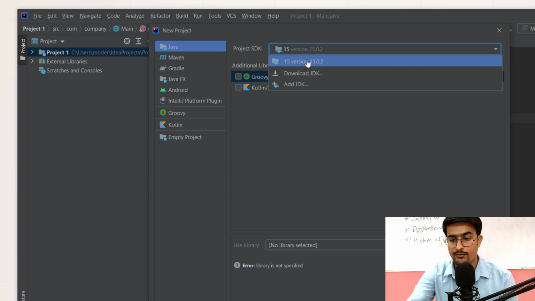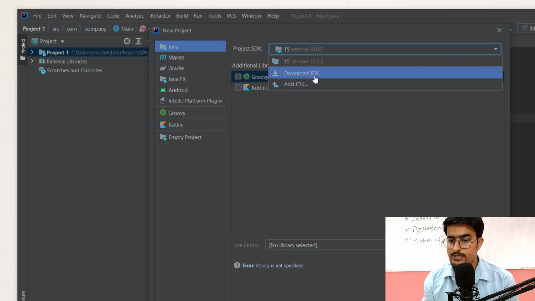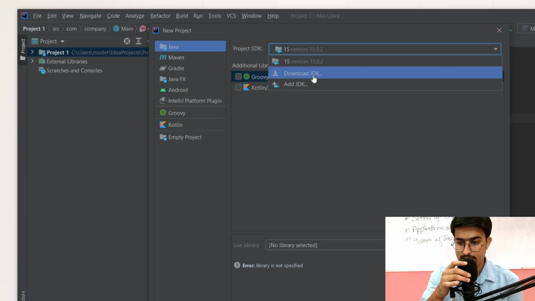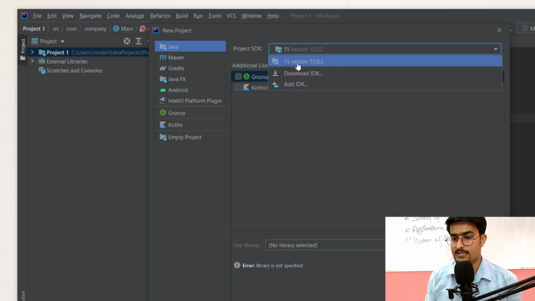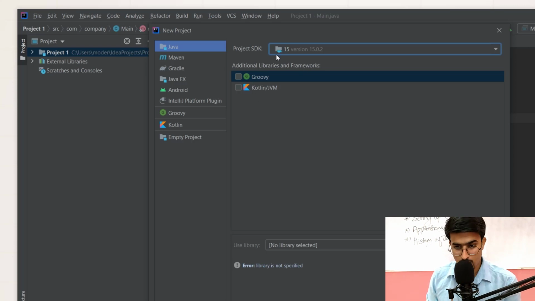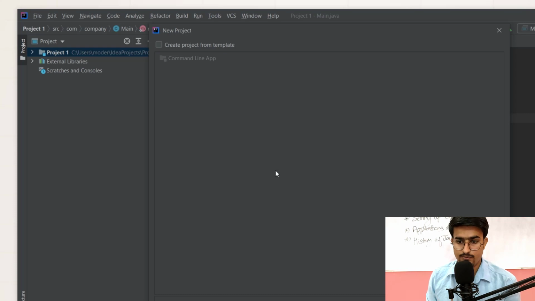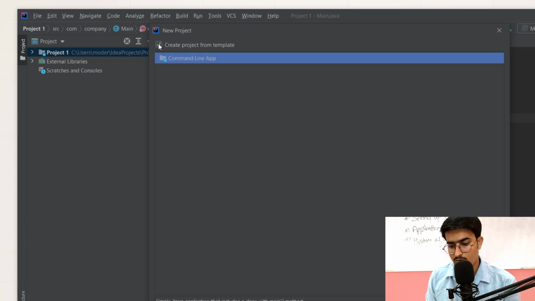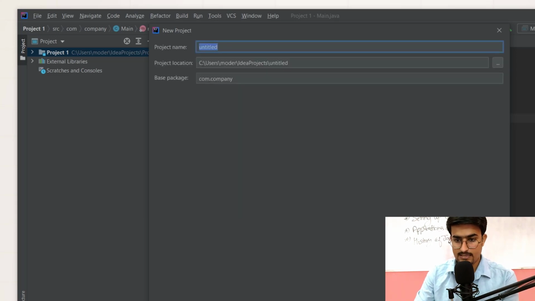In case you are not getting this 15 in front of you, you can just click on Download JDK and it will automatically download and install JDK for you. So in the next part, we just have to click on 15. We don't need to click on any of these two, and we just need to click on Next. Once we click on Next, we just need to click here, Create project from template. It will create a template for us and we can just click on Next. Here it will ask for the project name, so we can give any project name like Hello World. Okay, so we just need to click on Finish.